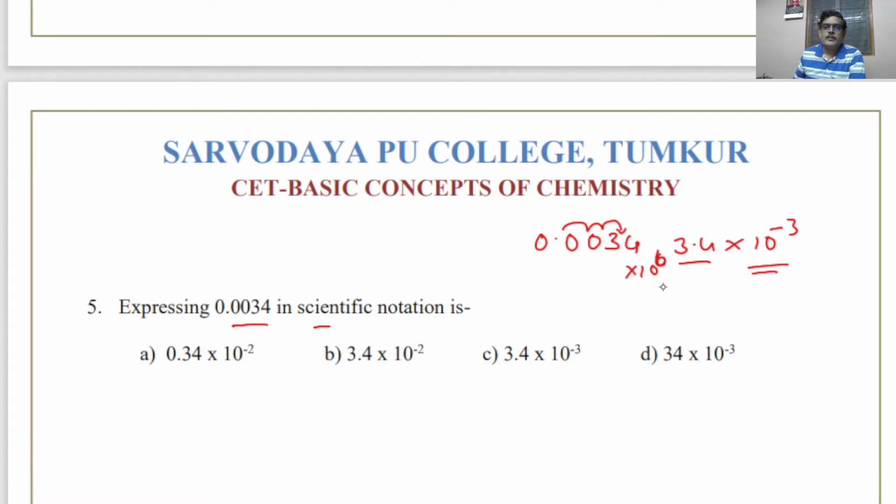10 to the power of 0 is 1. If you shift this to the right, the value decreases; if you shift to the left, the value increases. So this will be 3.4 into 10 to the power of minus 3. Or you may do it by multiplying and dividing by 1000. That way can also be done. The answer for this will be C.